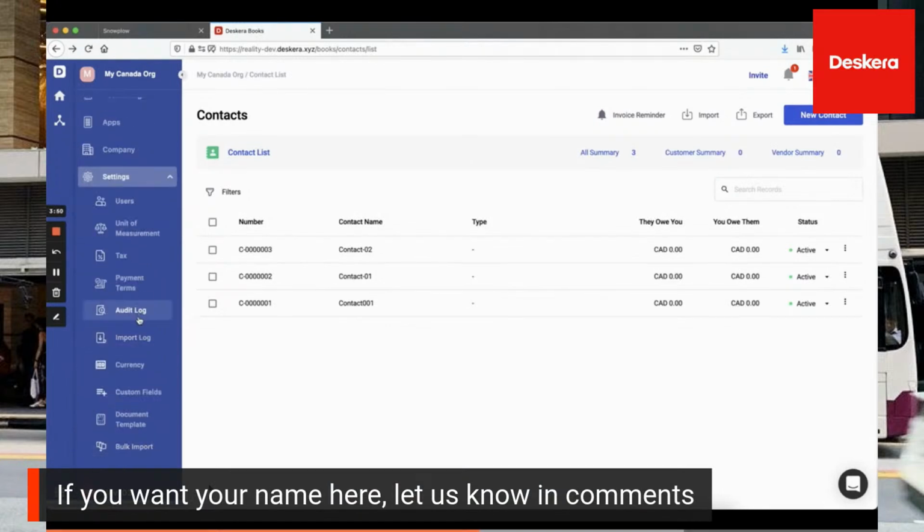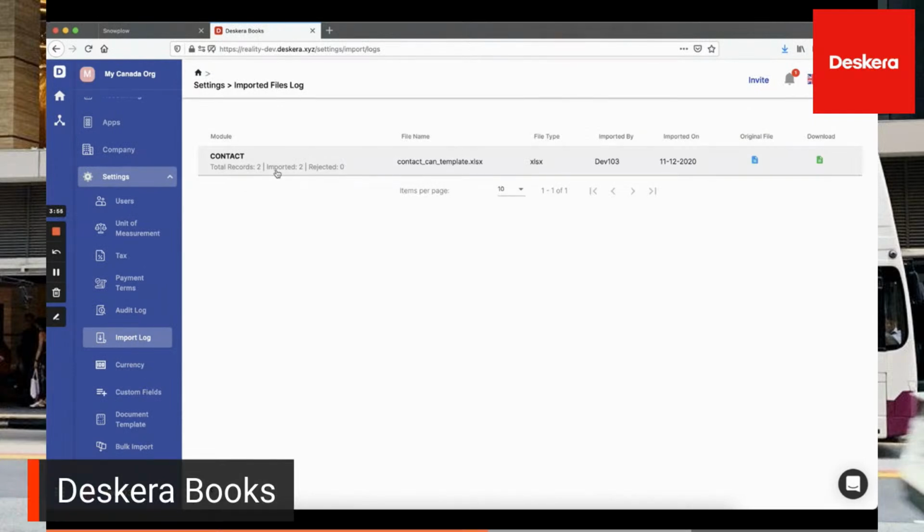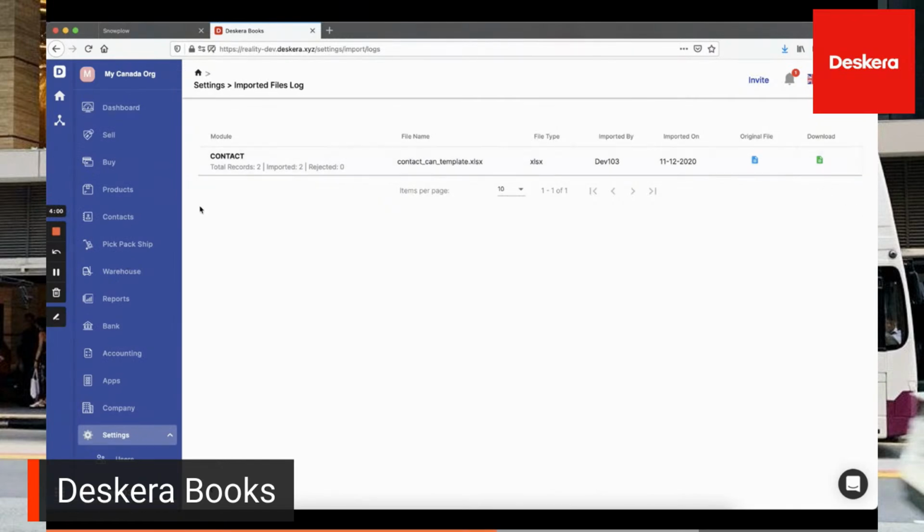Now next, let's go to the import log, and in here you can see that it's imported correctly. You can see the original file, which is blue, and what has been imported correctly is green.